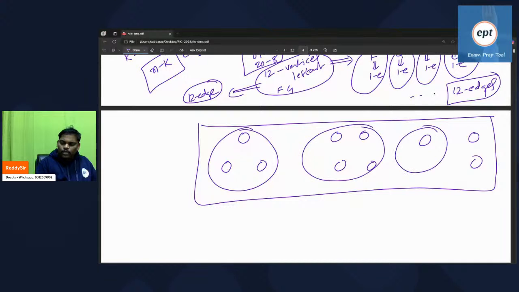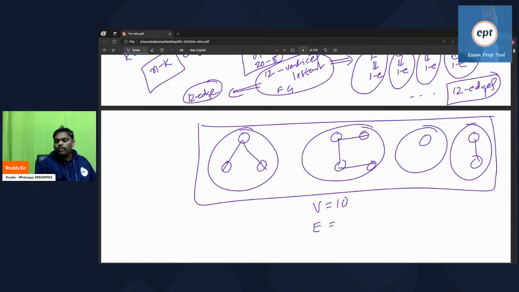There are 4 components. Remember, a forest is a collection of trees. Now if you observe clearly, how many vertices? 3 plus 4, 7. 7 plus 1, 8. 8 plus 2, 10. Vertices are 10. Edges: 2 plus 3, 5. 5 plus 1, 6. So edges are 6. Components k is 4, so 10 minus 4 is 6.